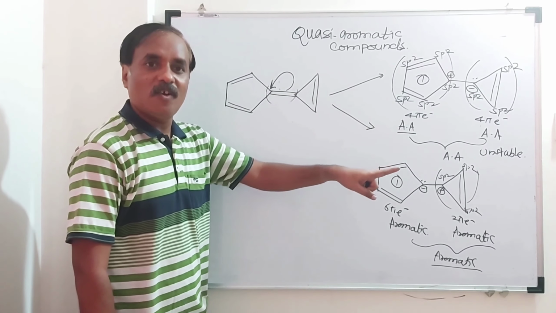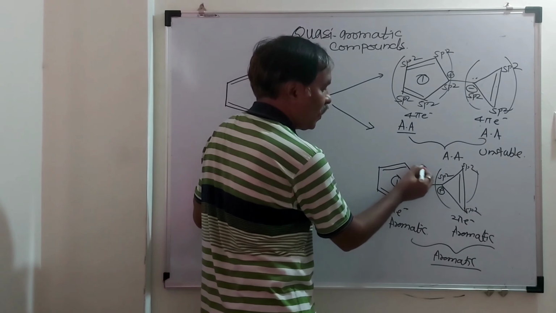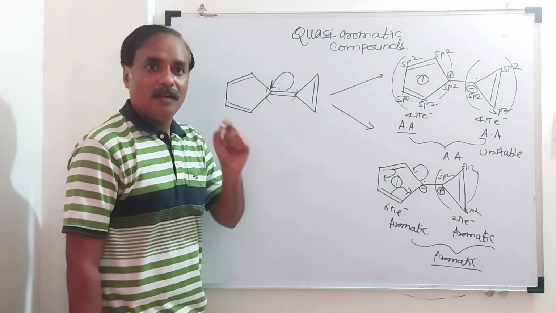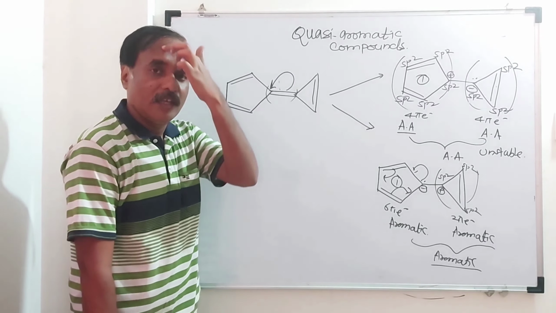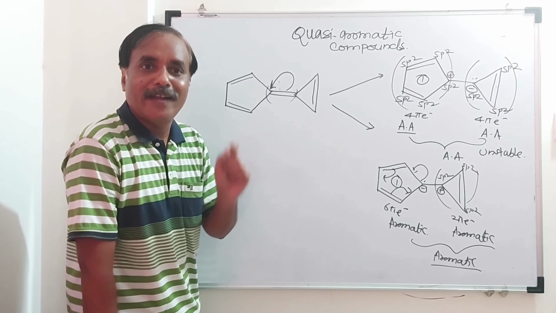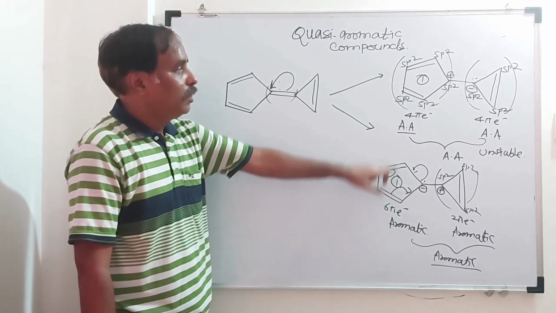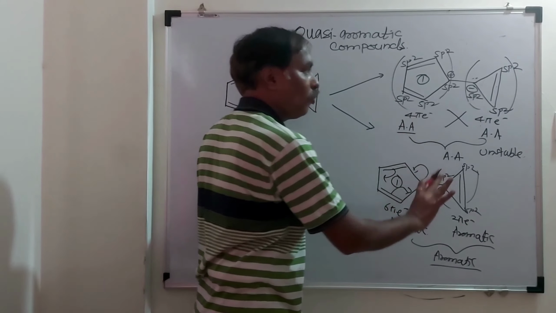Overall the compound is aromatic, but we can say quasi-aromatic because here a charge is part of the complete resonance. So there is a complete delocalization due to the charge. Because quasi-aromatic compounds are what? Ionic compounds. So this compound is an aromatic compound. Here this is highly unstable. So forget about this. This is not possible.